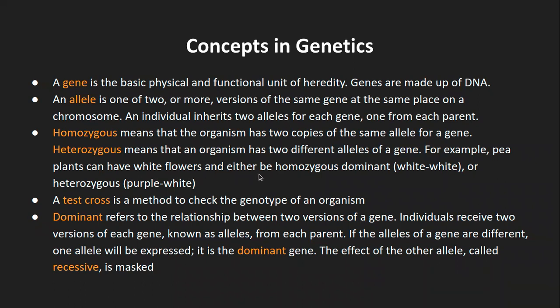It can be homozygous, meaning whosoever the parents of this white flower are, it can have one copy of white and the other copy of white as well. At the same time, it can also be heterozygous, in a different condition, when it has received one copy of purple flower and one copy of white flower.